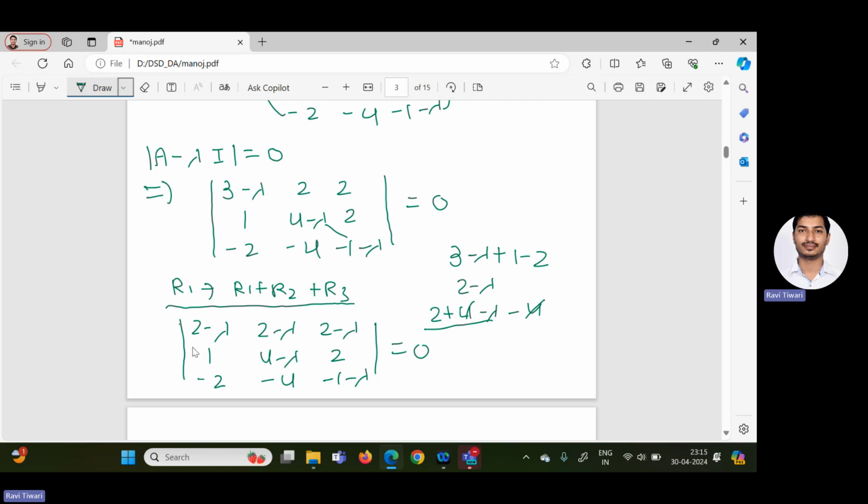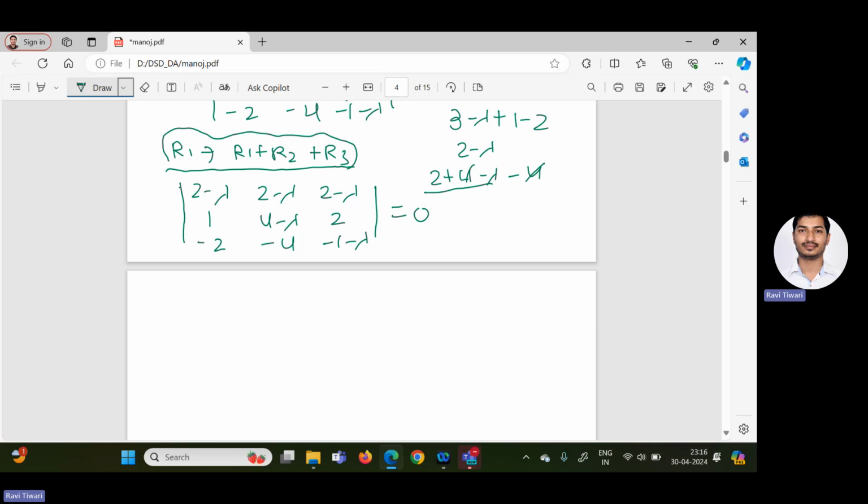So now you see why we did this row operation: adding R1 equal to R1 plus R2 plus R3 gives 2 minus lambda in the first row. Now this 2 minus lambda we can take outside, because by the property of determinant, a common element can be taken outside.